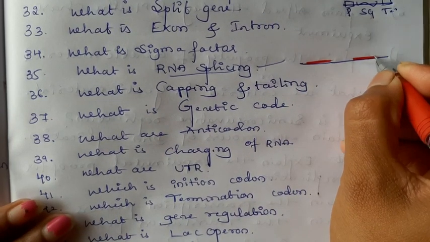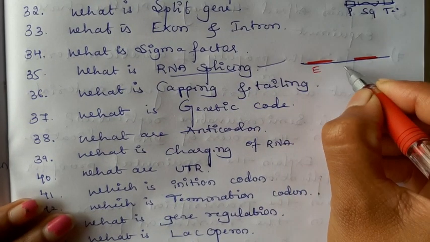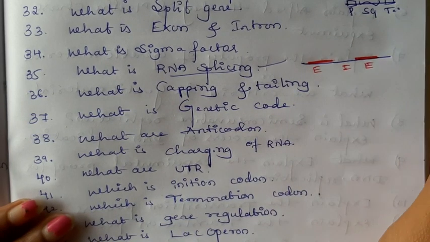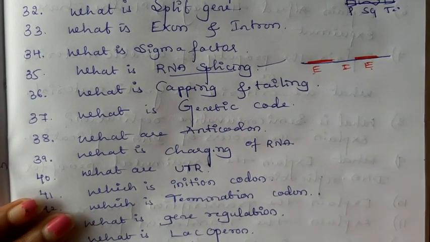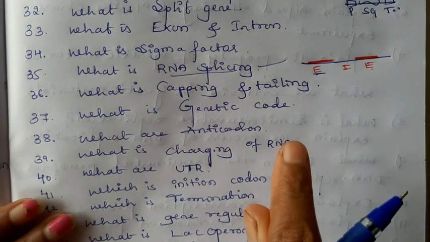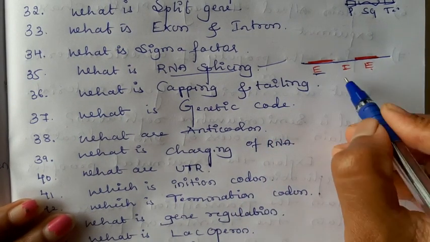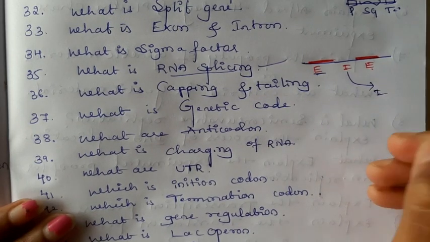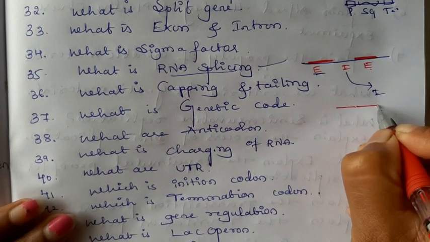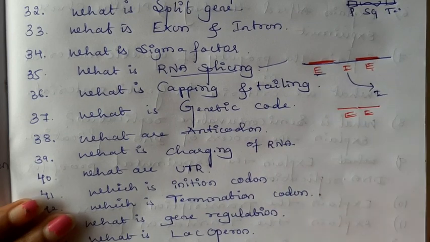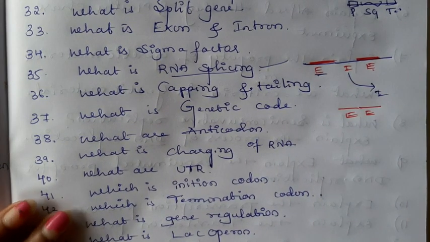Okay, this one is the exon, this one is intron, this one is exon. In between two exons there is an intron. Exons are coding sequences, introns are non-coding sequences. Removing the intron and joining the two exons is what we call RNA splicing.